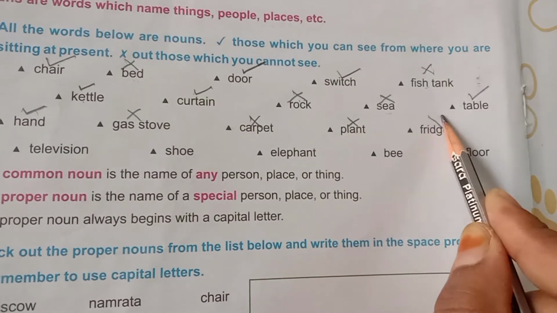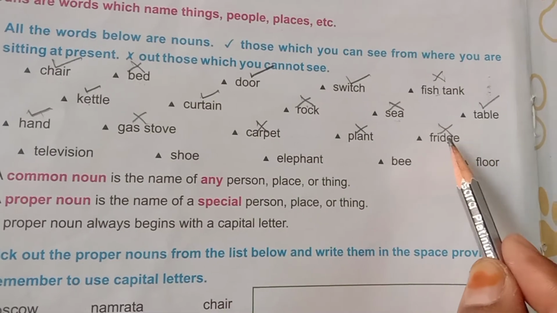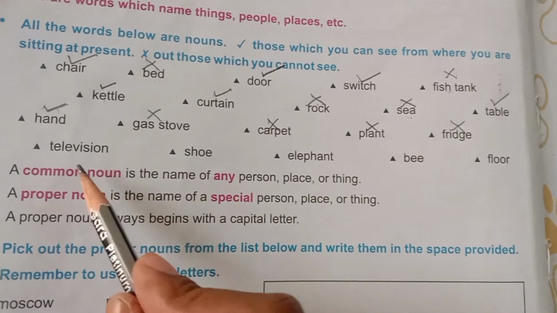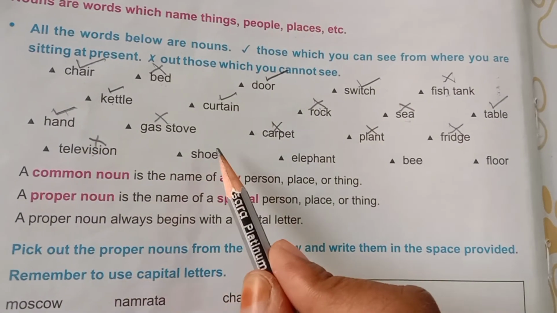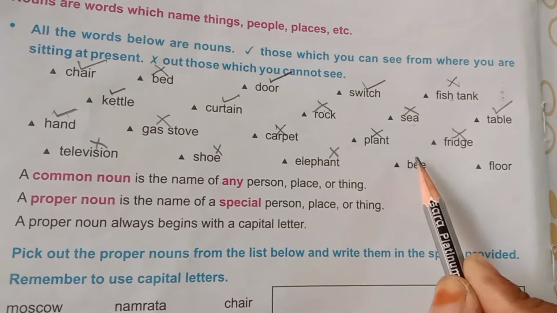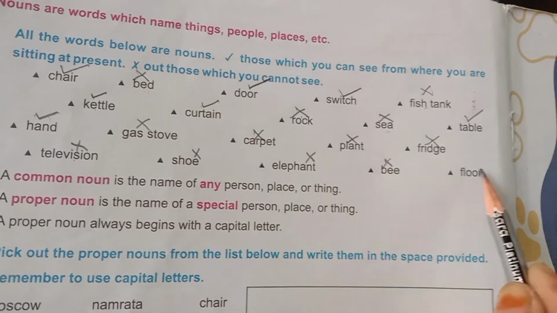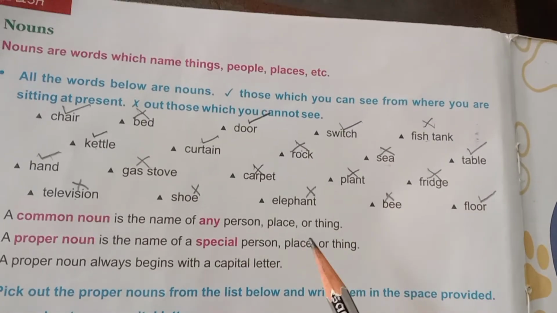Fridge also I cannot see. If you are at home, children, you can tick the right mark on the fridge as well, right? Television you can see, but I cannot see by sitting in class. Shoe I cannot see. Elephant I cannot see. Bee I cannot see. The floor I can see, it is there where I am standing, right?